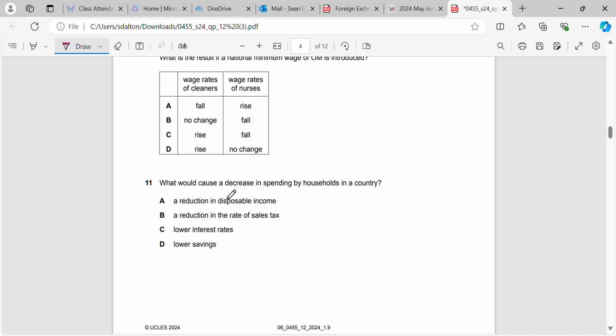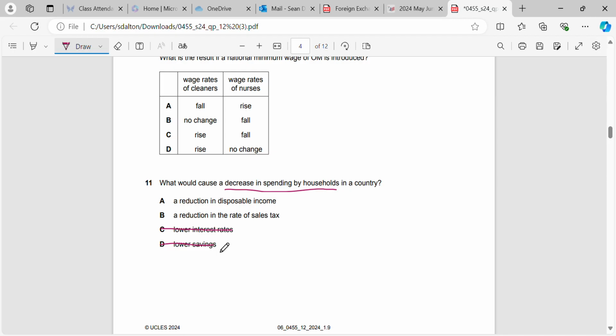Okay, what would cause a decrease in spending by households in a country? So would it be lower savings? No. Would it be lower interest rates? No. Lower interest rates would increase the spending by households. Lower savings may possibly decrease the spending, but it's unlikely.